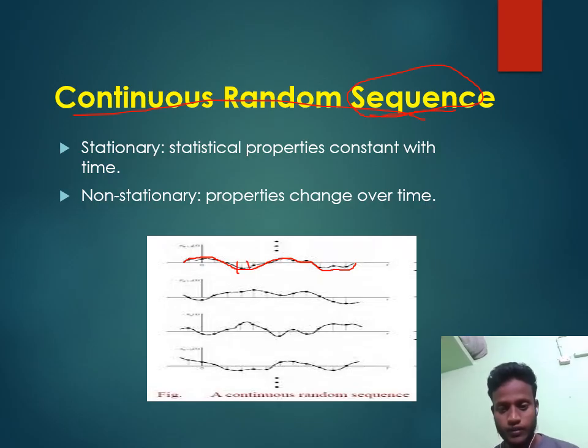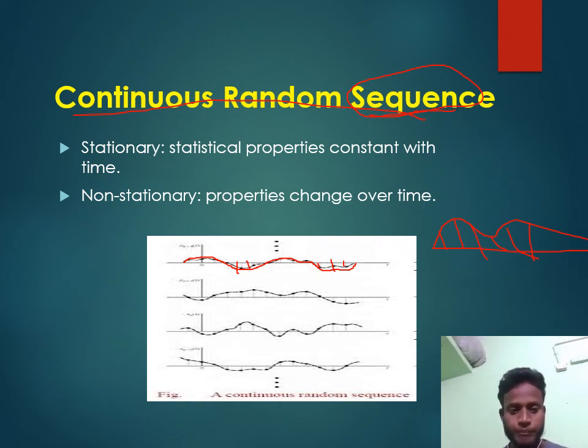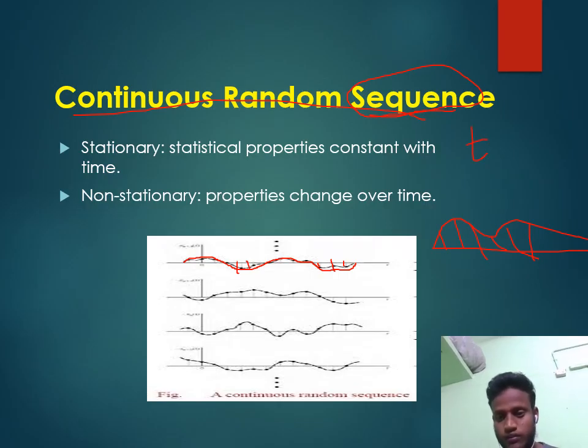Time value is a discrete time value. For example, these are discrete-time samples of a given signal. In this continuous random sequence, the time T is discrete and the amplitude A is continuous.